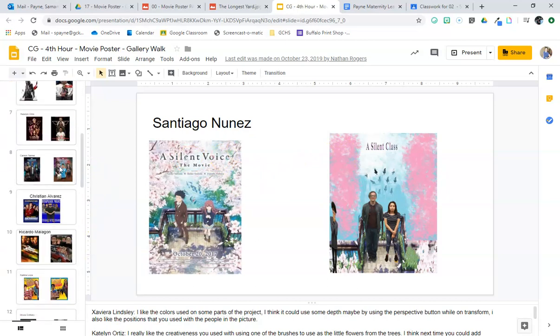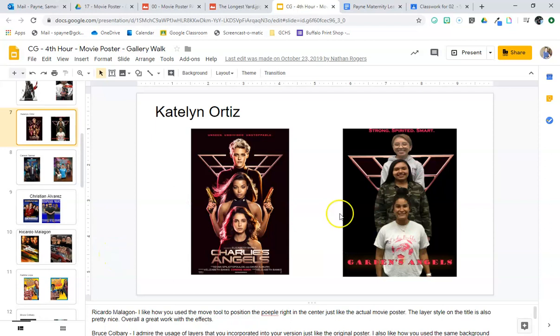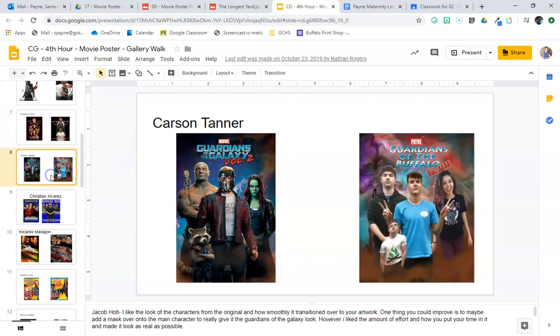Another one that did a good job, she drew this image here. Everything needs to be drawn by you, okay? Do not go cut something out from another picture and put it in your image. It needs to be drawn by you, okay? And then this student, I thought he did a good job of making his background and again matching the fonts to the best of his ability, changing things, making it look as similar as he can to his original, okay?